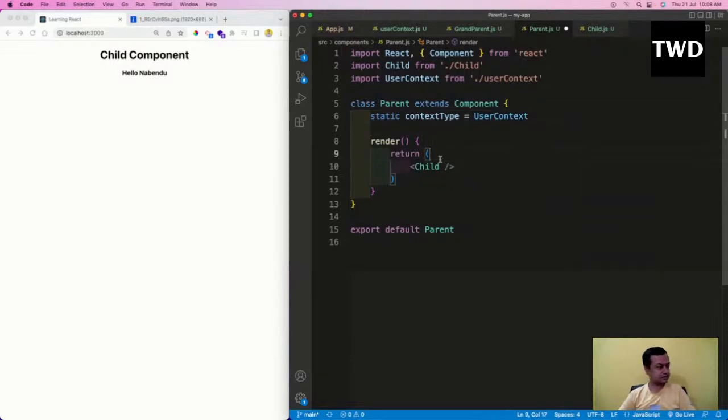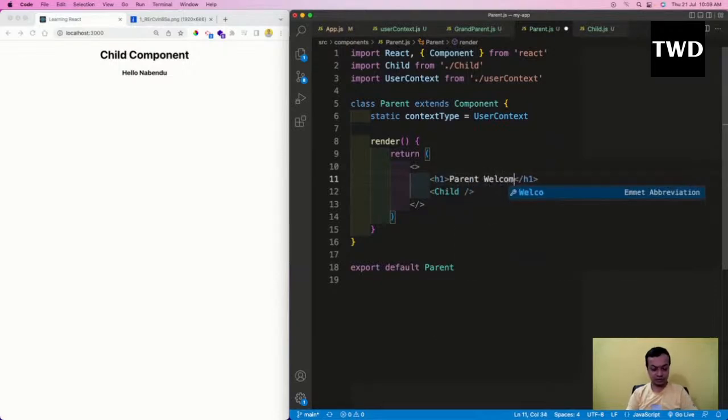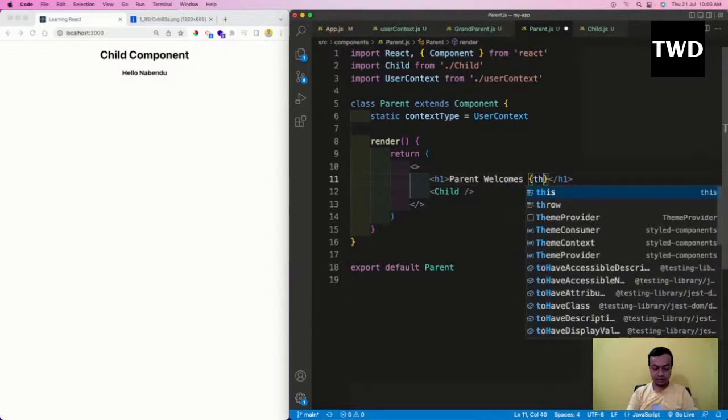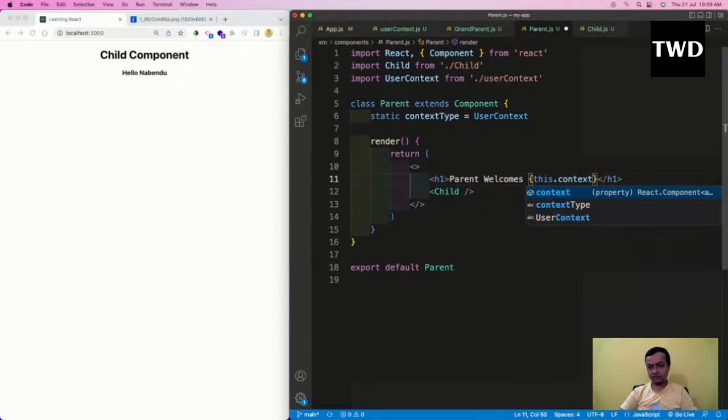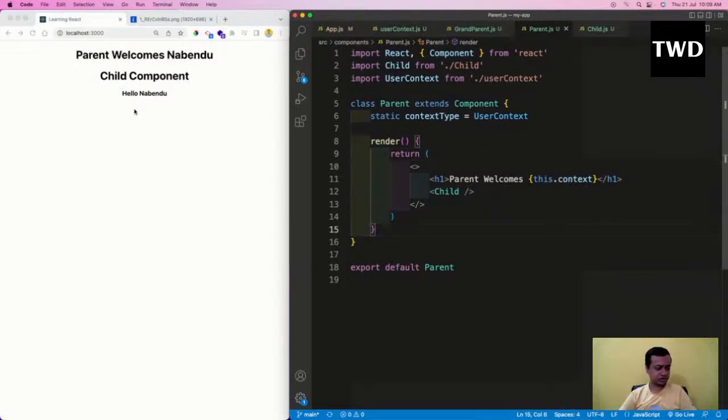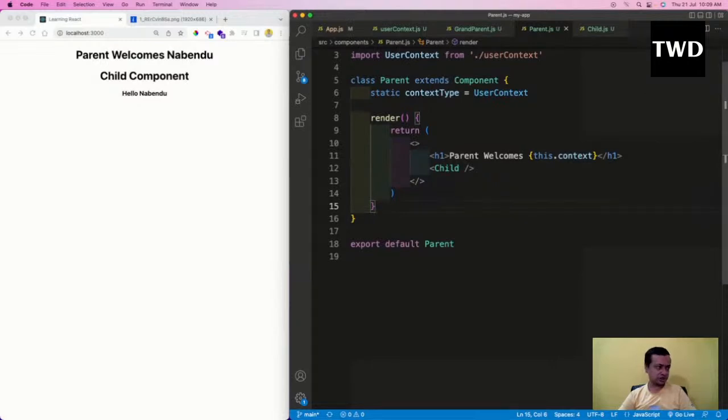Then one parent welcomes this.context. Although there are a lot of keywords here, and I don't like it much, in hooks there is a much easier way. The static contextType is a keyword, and whenever I use this.context, it will get Nabendu. So this is how you do it with the easier way. You decide which one is easier for you. The provider doesn't change, the consumer changes.